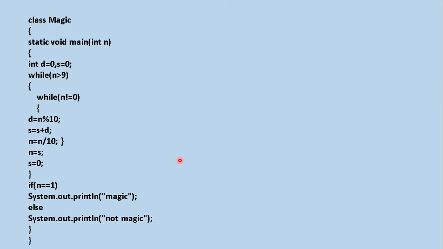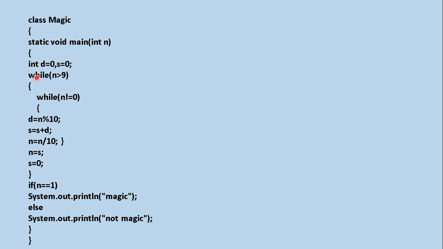See the program over here. Your class, your void main, then I have declared two variables over here. Now I am running a while loop. See, this is the outer loop and this is the inner loop. Two while loops I am running. So don't be afraid of two while loops. Let us see what is happening.